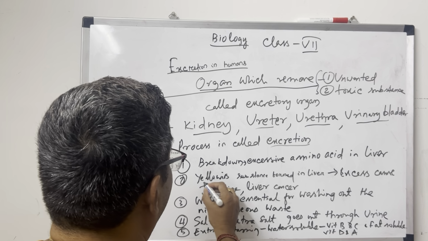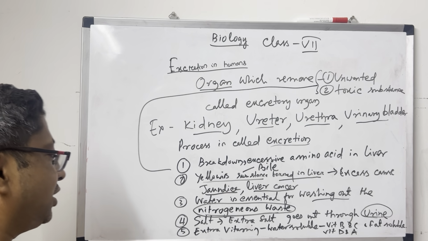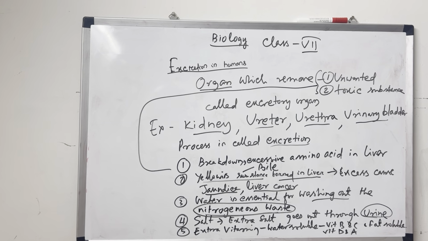Nitrogenous waste goes out both through urine and through our waste. So water is essential for washing out our nitrogenous waste. Then come to salt. In our body whatever extra salt there is goes out through urine. That's why urine is very salty, because extra salt goes out through urine.